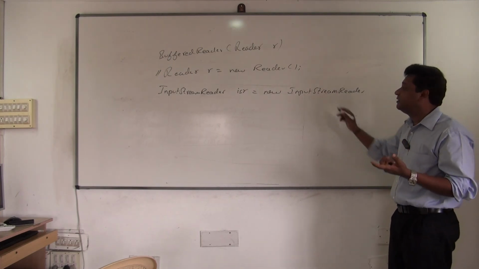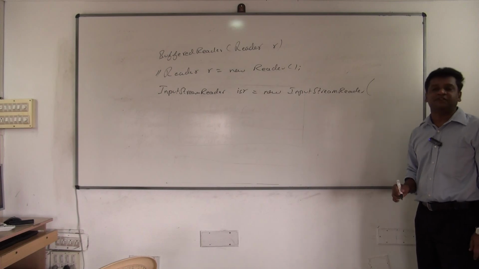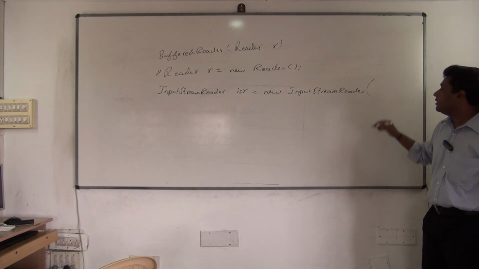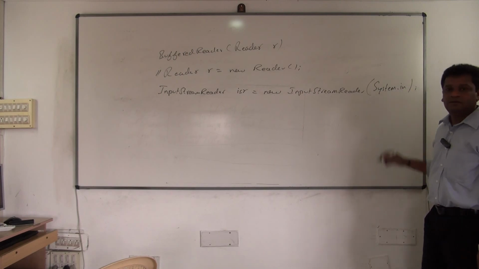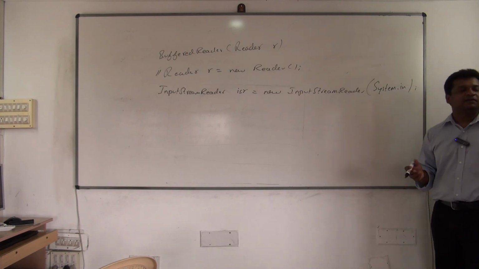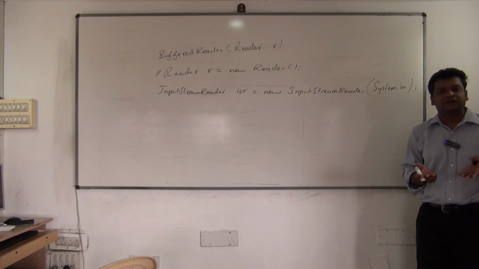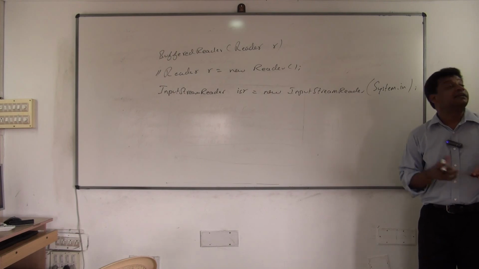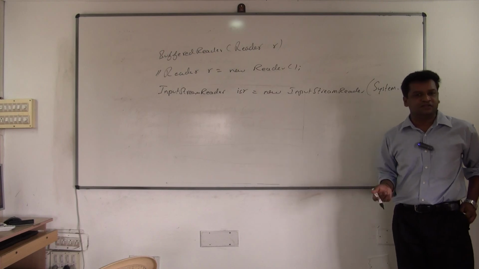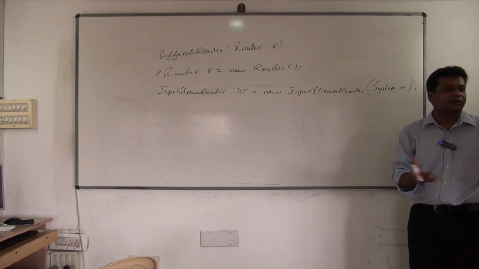But this constructor needs an object of type what? InputStream. I'll show you the constructors. So to create it, I will use System.in. So what is in? In is an object of type InputStream, and you are going to get a stream which will be connected between your program and keyboard. So out is a stream connected between your program and console. In is a stream connected between your keyboard and program.